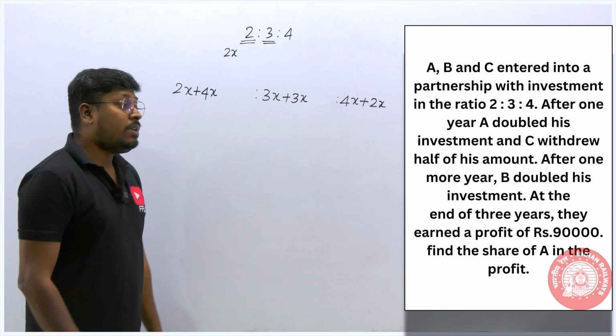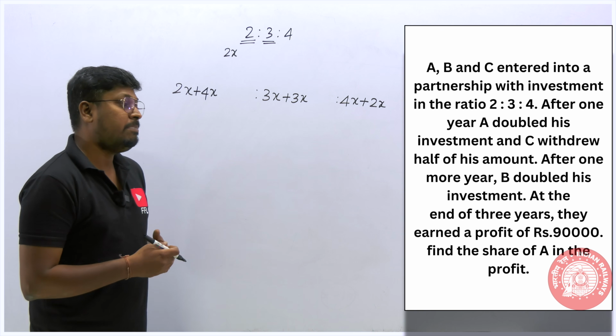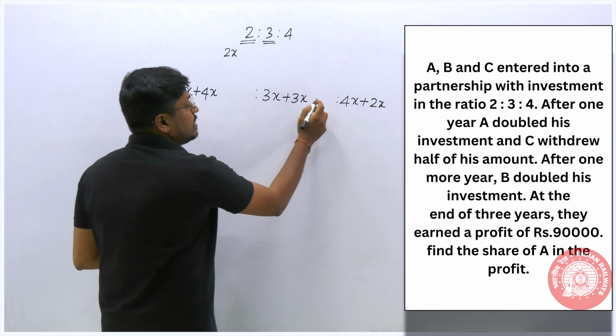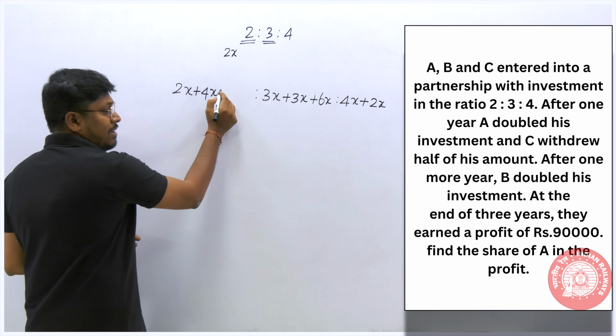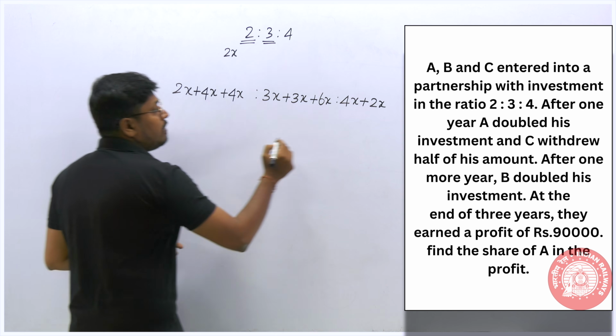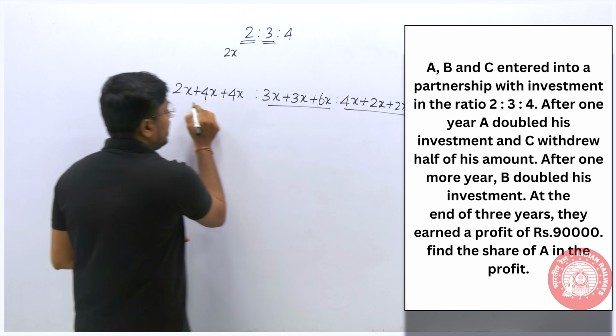Next, after 1 more year, that means the third year, they are talking about the third year. In the third year of the business, B doubles the investment, right? So B's investment is 3x. Now B doubles the investment, that means 6x. So what about A? They are not talking about A anything. So in the third year, A's investment will be 4x and C's investment will be 2x. So these are the investment ratios.